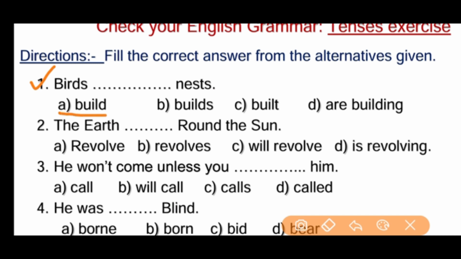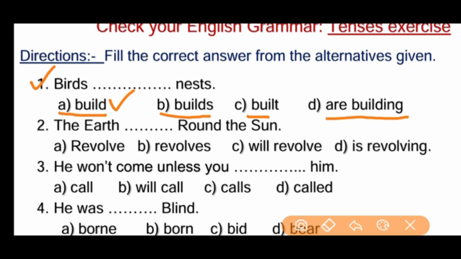So the first one, birds dash nests. A, build, builds, built, or building. So which is the right answer? Can you guess? Yes, the right answer, A, build. Why? Because birds build nests. This is their daily activity. So which tense is it? It is the simple present tense, right? Present simple tense. And here the verb takes the base form or S added to the base form.